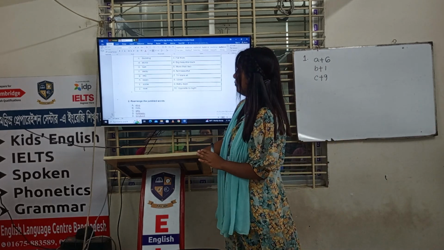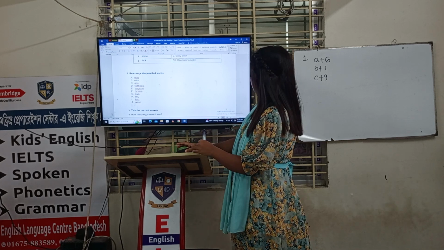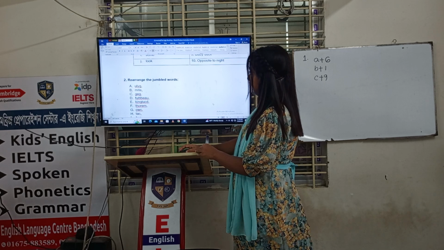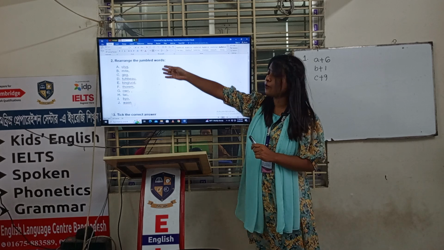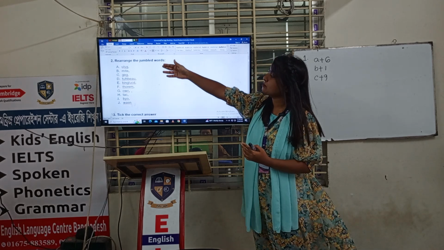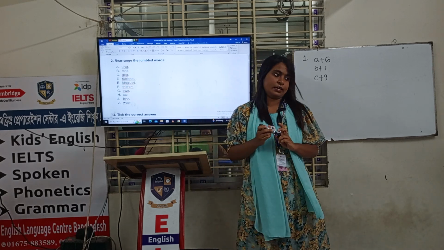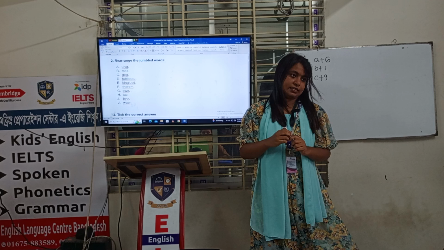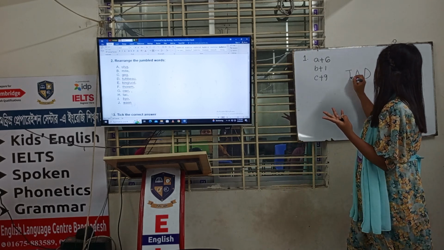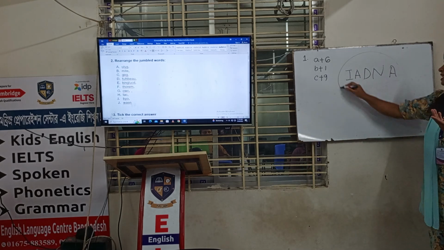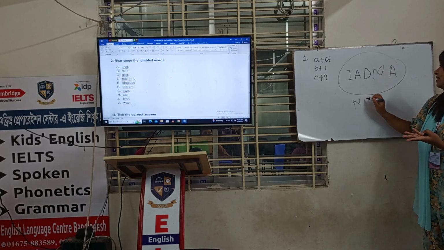Number 2 will be rearrange the jumbled words. Wait, let me zoom it. So number 2 will be rearrange the jumbled words. That means here you will have 10 questions again, and in each point you will have some word and the letters are unorganized. That means letter গুলোকে আমরা এলোমেলো করে দিয়েছি. Suppose what's my name? Nadia, right? If I write A D I N A, so is it Nadia? No, right? So you have to organize that.